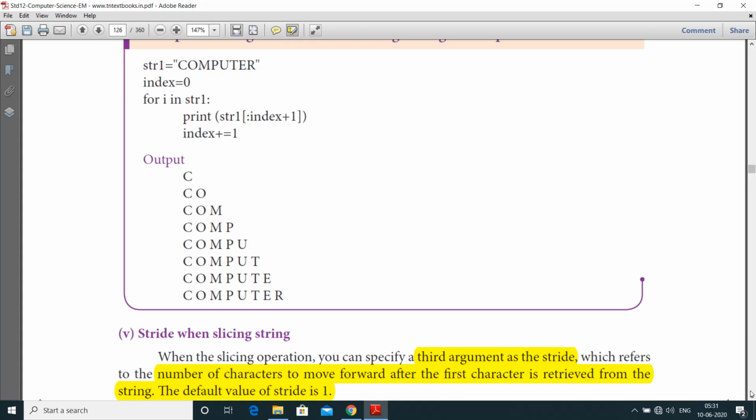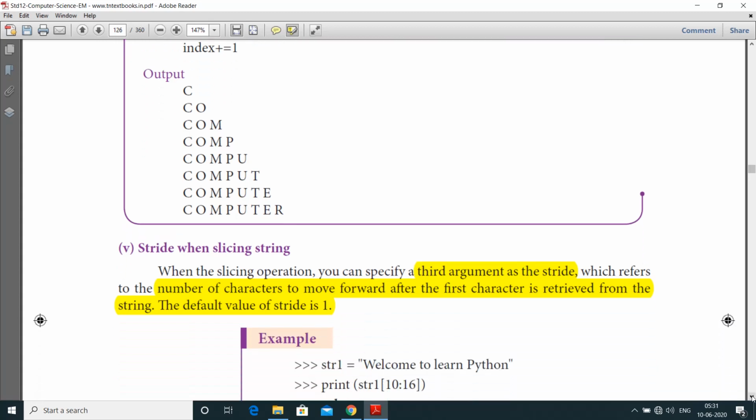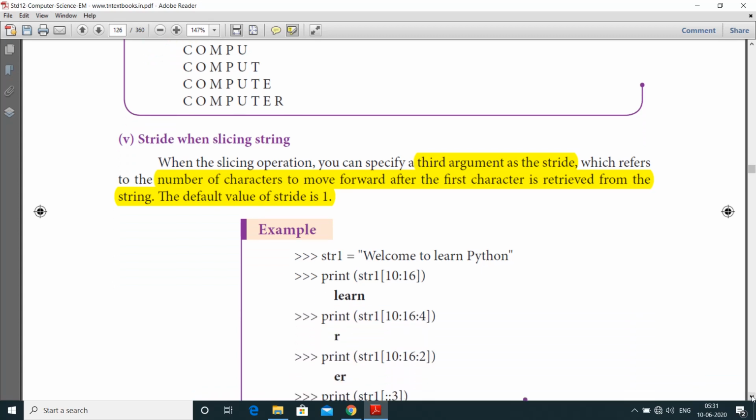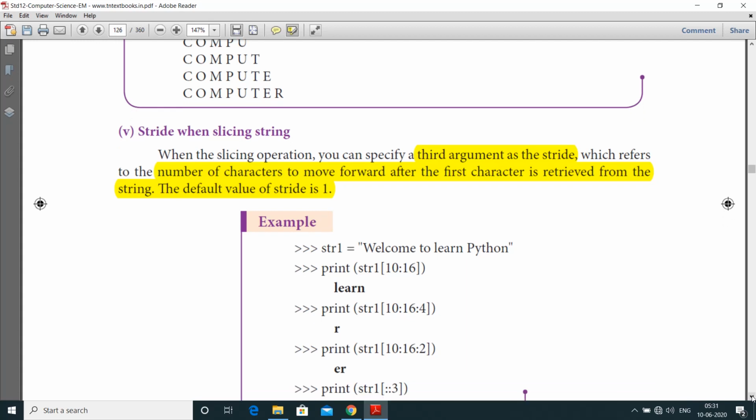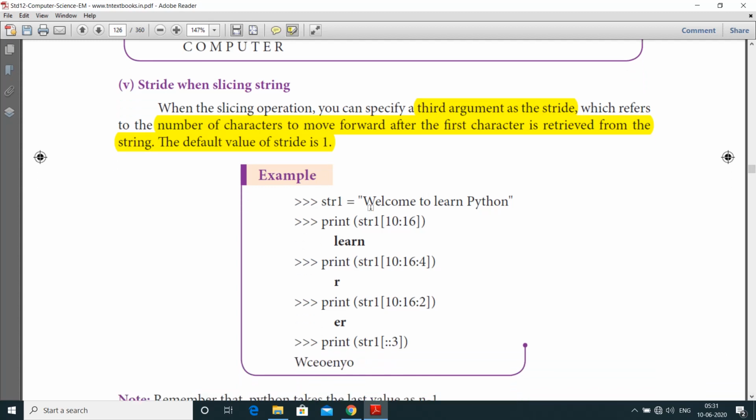Next one is stride one slicing string. Stride one slicing string means when doing the slicing operation, you can specify a third argument as the stride, which refers to the number of characters to move forward after the first character is retrieved from the string. Here the default value is 1. Here let us see the example.